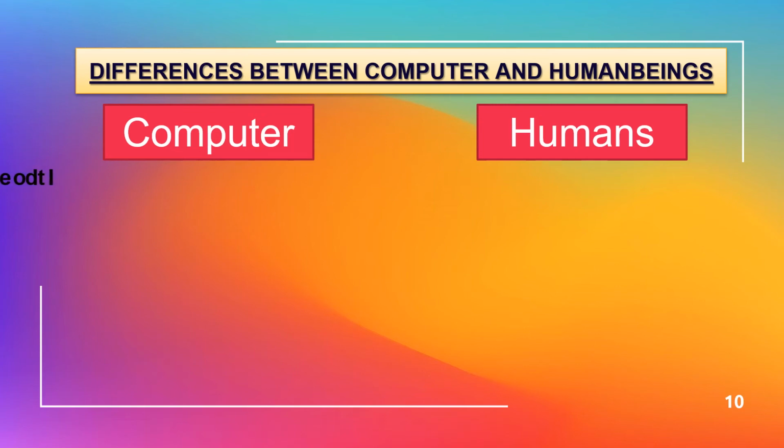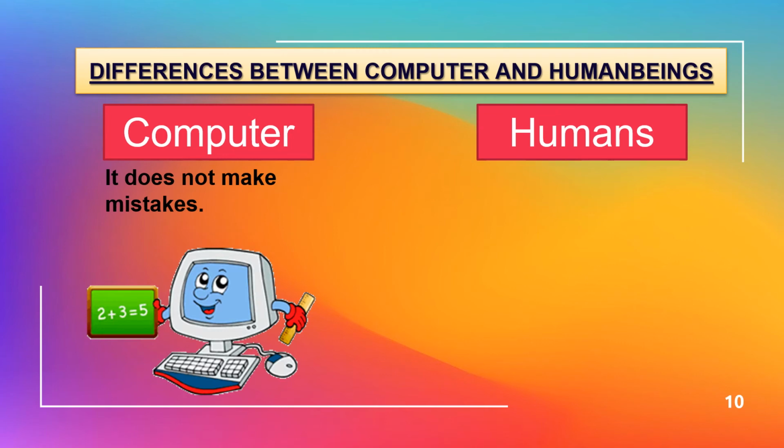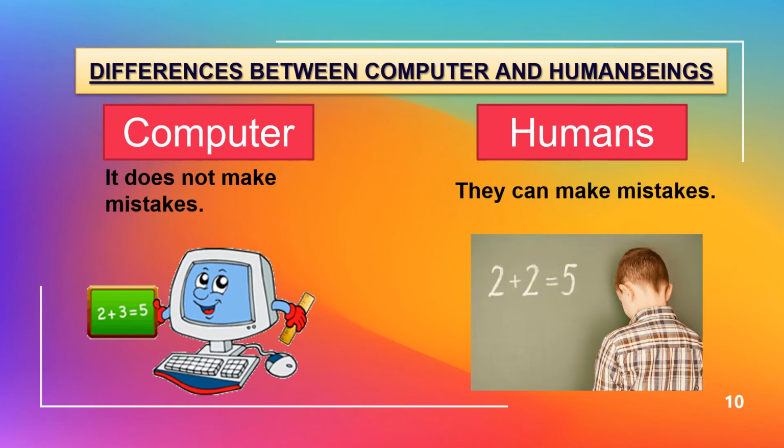It does not make mistakes. They can make mistakes. A computer is programmed in such a way that it gives accurate work, and humans can make mistakes.